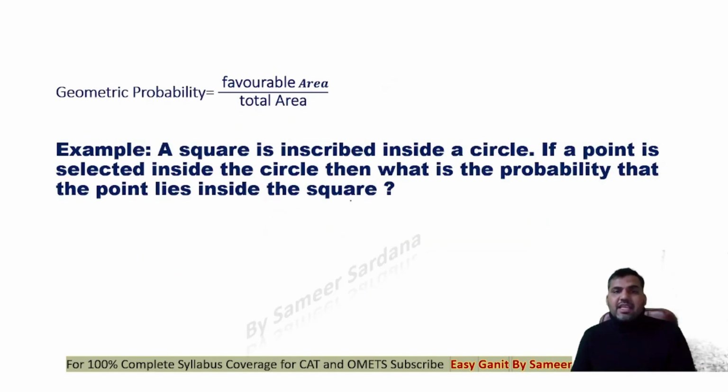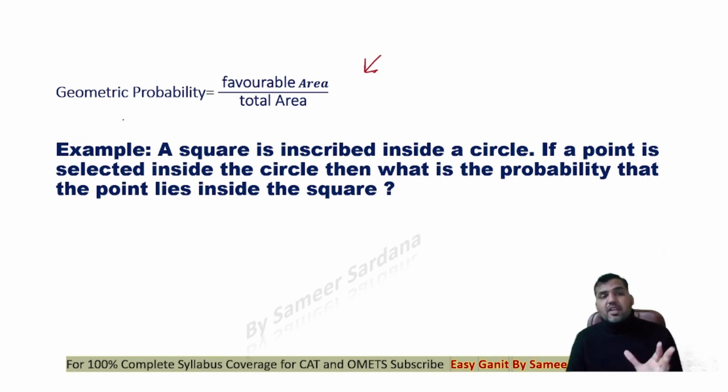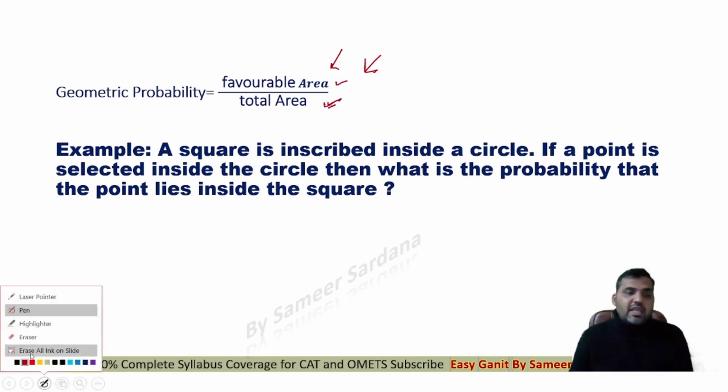Now next, which is very important, is geometrical probability. Whenever you're solving a geometric probability, it is a favorite of CAT. It is a favorite of XAT. Geometric probability is favorable area upon total area. In the case of events, we put down favorable events in the numerator and total number of events in the denominator. But when it comes to geometric based probability, you always put favorable area in the numerator and total